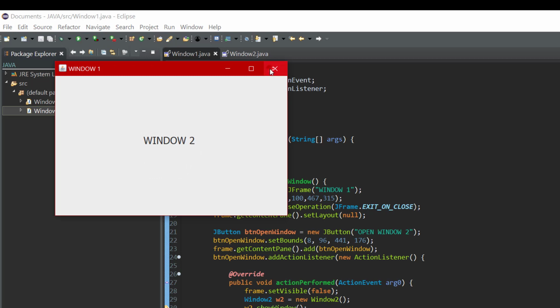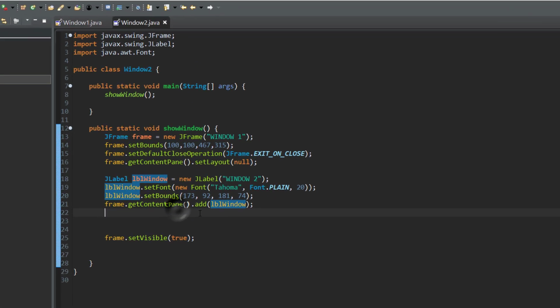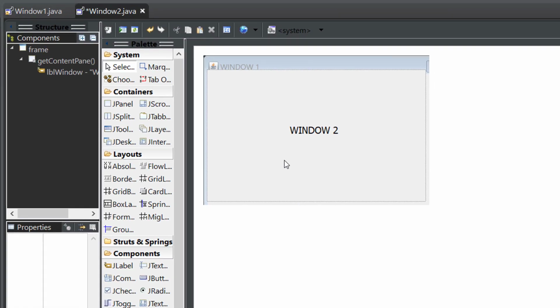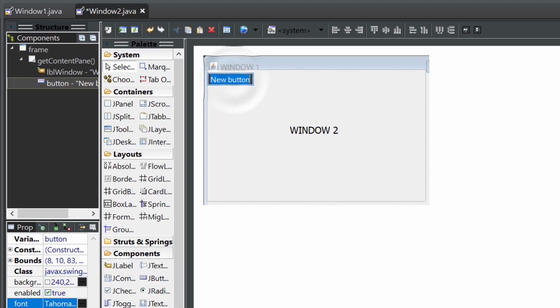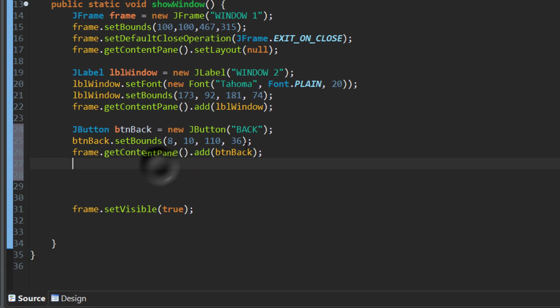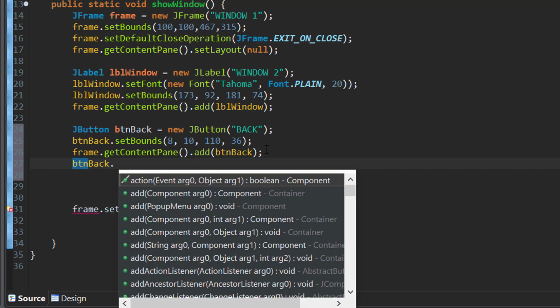Now if you want to add a back button to return to the first window, let's go ahead and just add a new button in the Window Builder. Let's add a new button, and we're gonna call it back. This button will return to the original window. Now let's go to the source and add a new action listener.